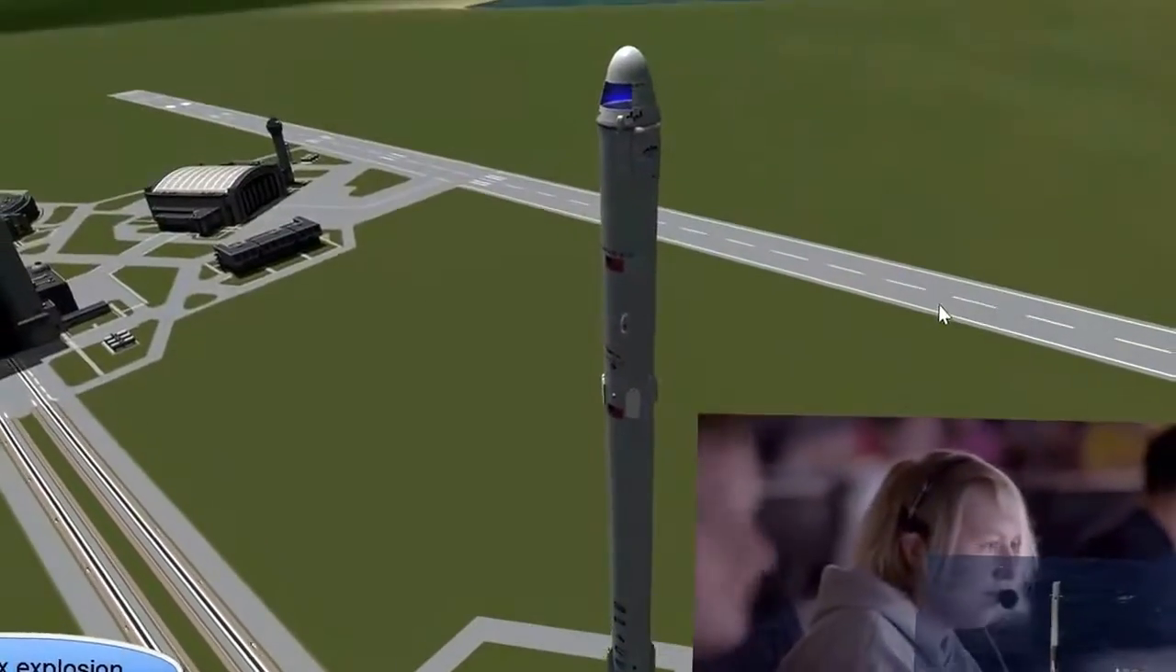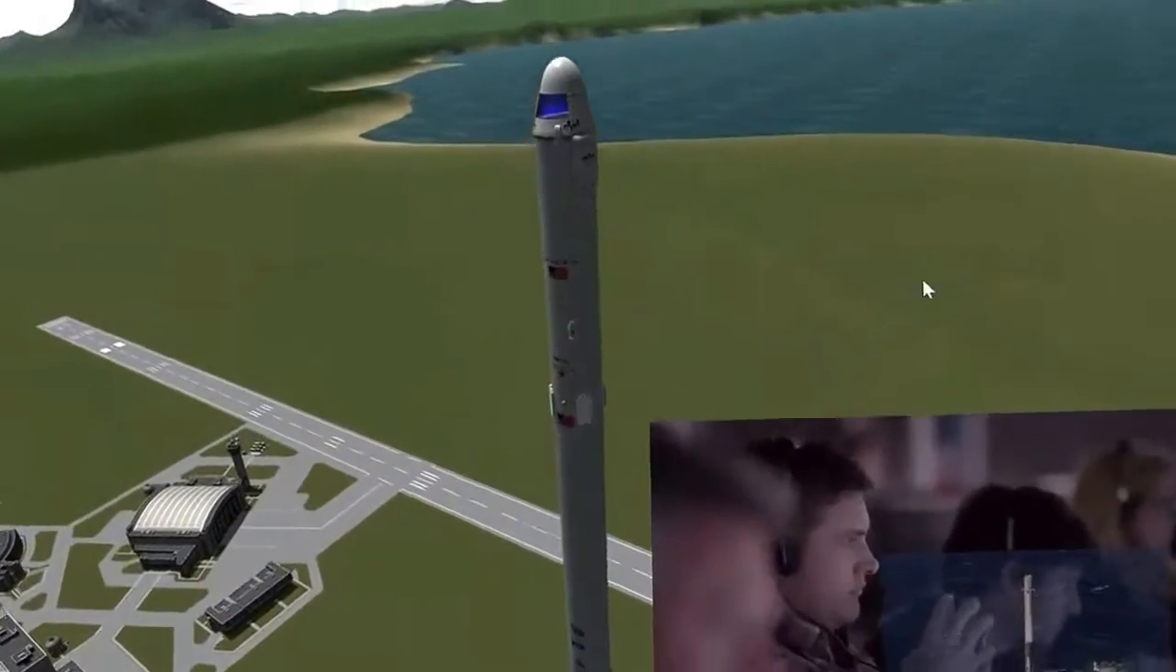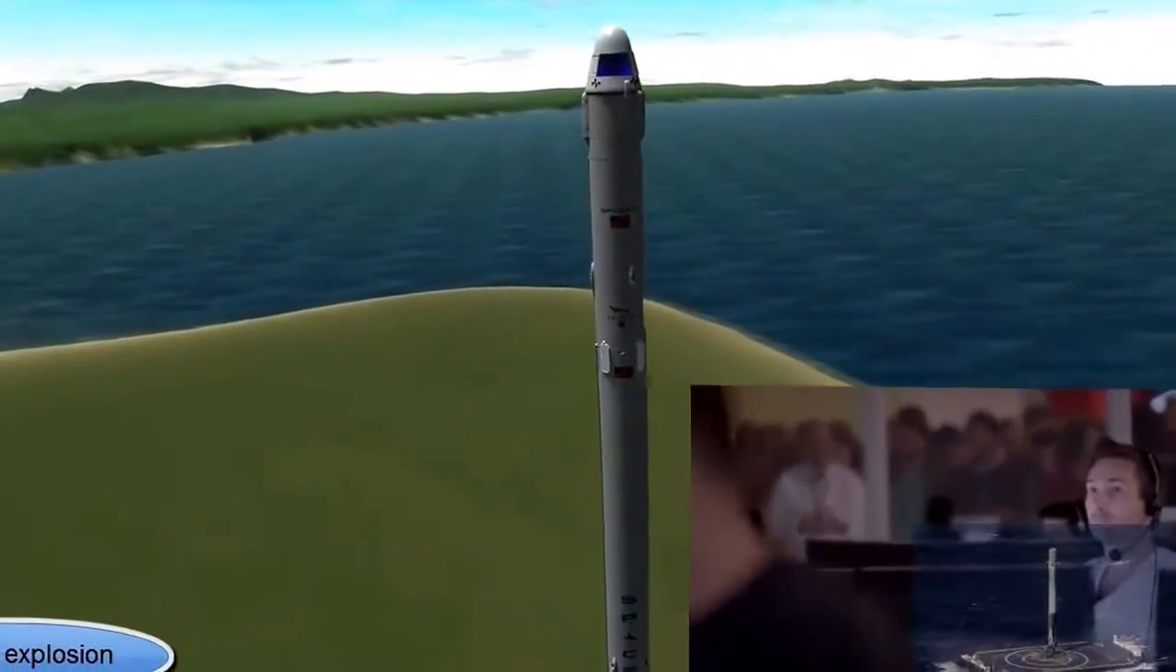Today we'll talk about SpaceX and Falcon 9 rockets, and we're going to explore the future of this beautiful and somewhat unusual rocket known as Falcon 9.